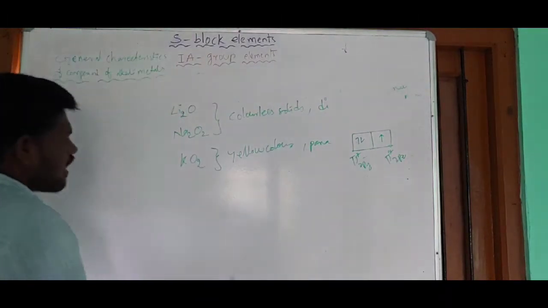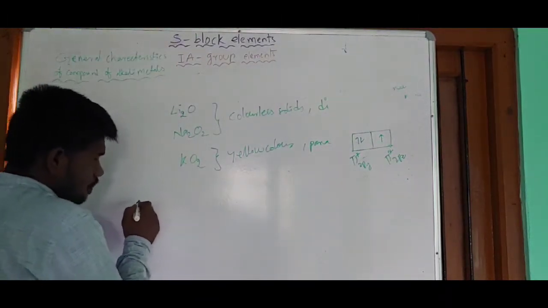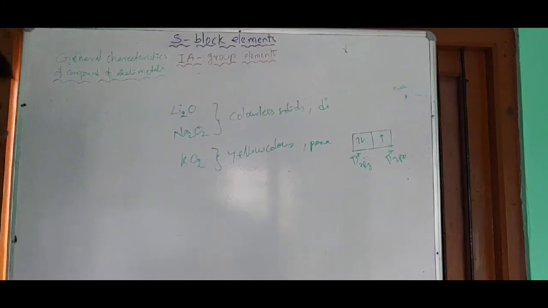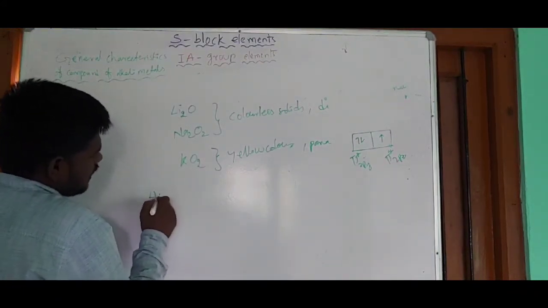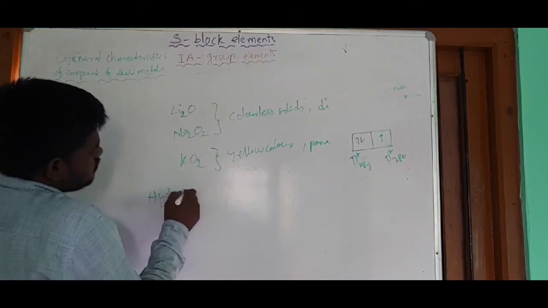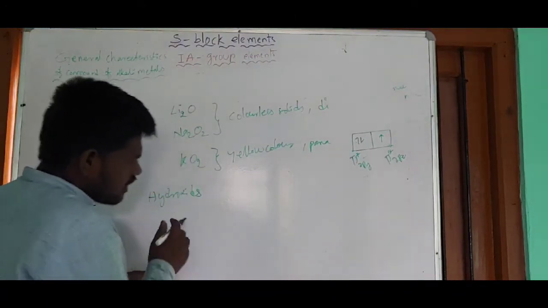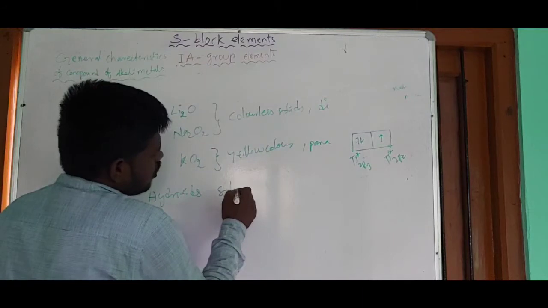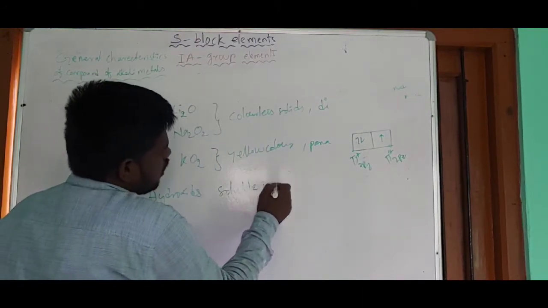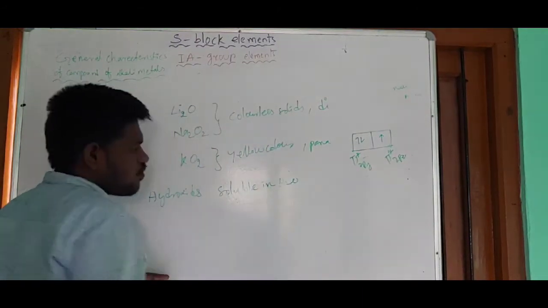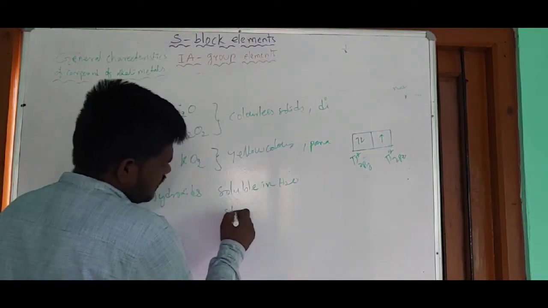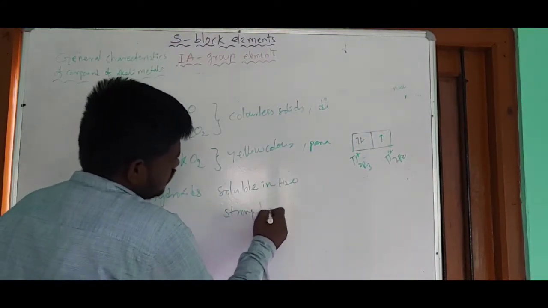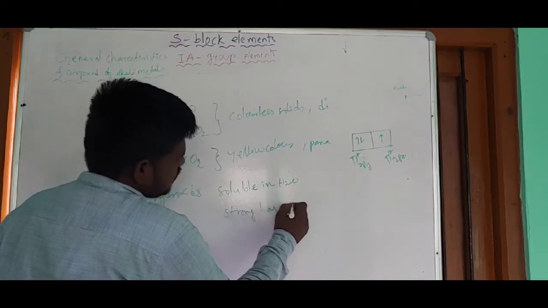And next, hydroxides of the alkali metals. They are soluble in nature. Hydroxides of alkali metals are soluble in water, and they are strongly basic in nature.